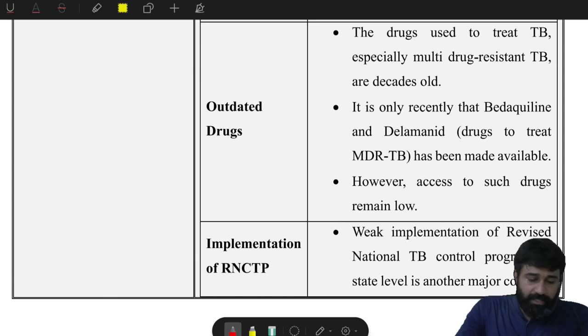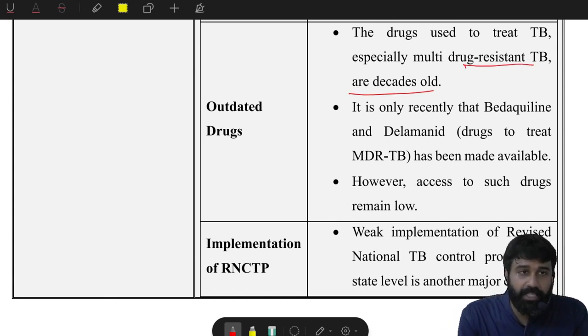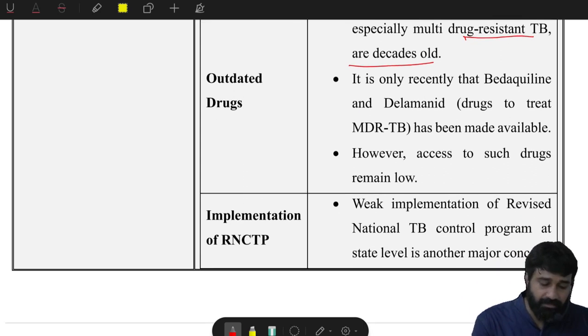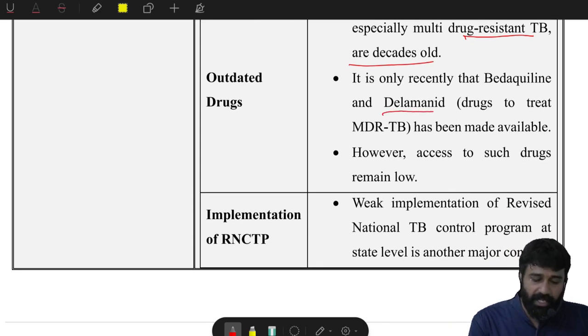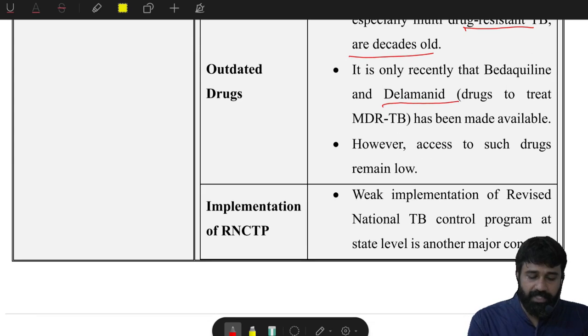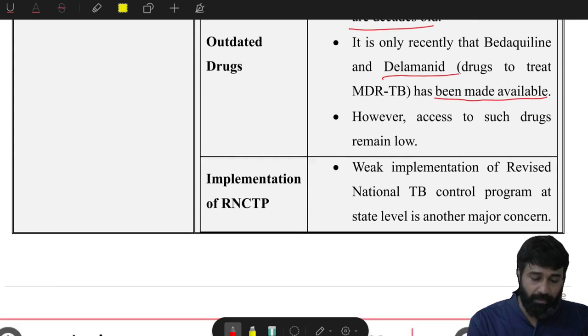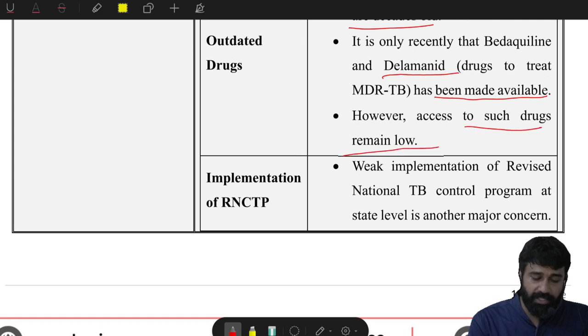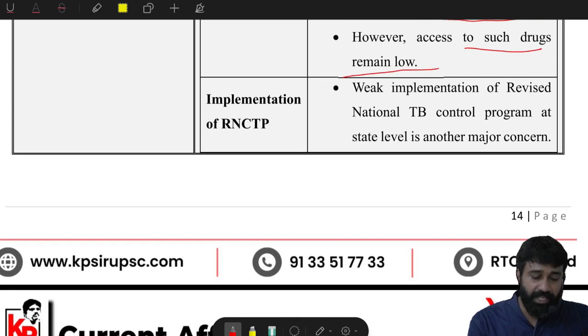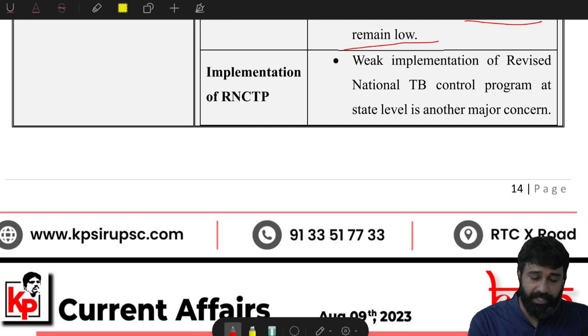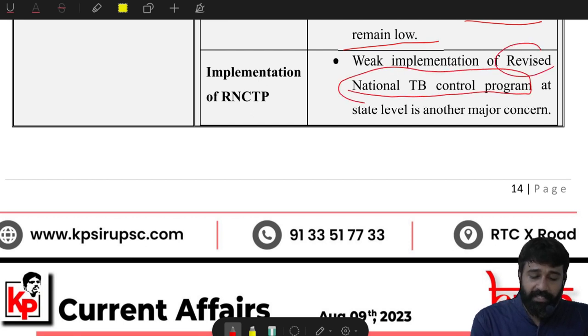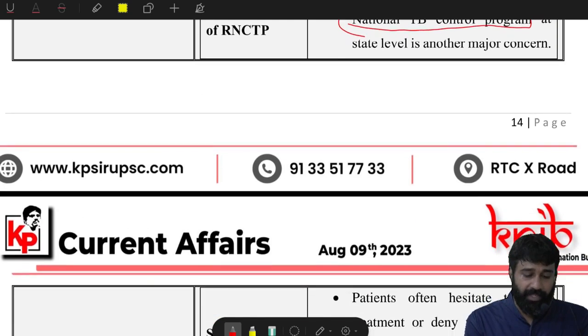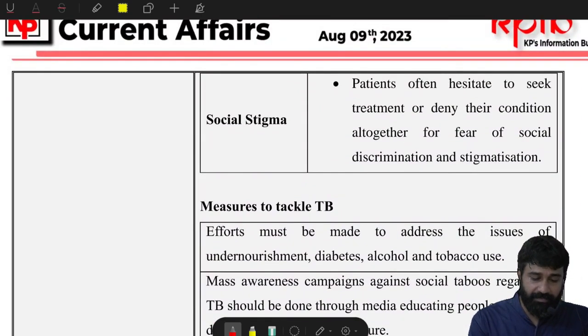Next, outdated drugs. Drugs used to treat TB, especially multi-drug resistant TB, are decades old. Only recently have bedaquiline and delamanid, which work against multi-drug resistant TB, been made available. However, access to such drugs remains low. Next, implementation of the Revised National TB Control Program at state level is another major concern.